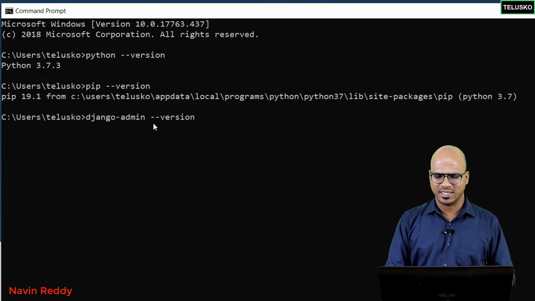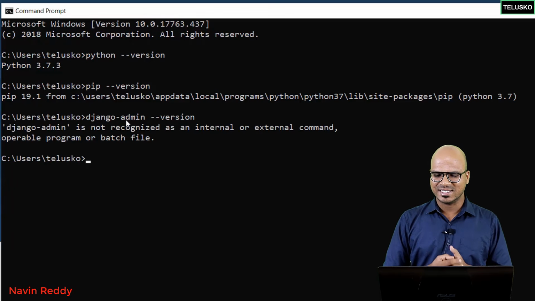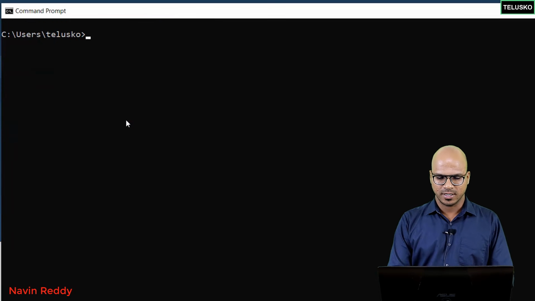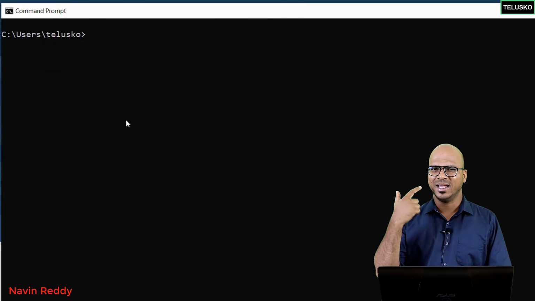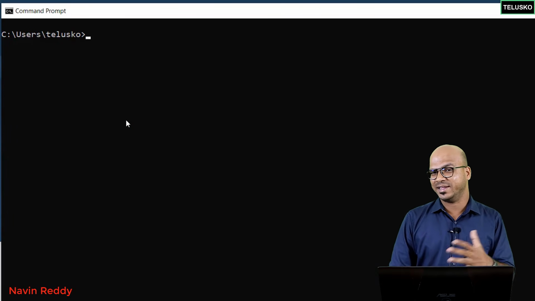That's the Django command you can use, and you can see it says there is no Django available. So of course we have not installed it yet. So we got Python, we got pip. Let's install Django. Now if you install Django here, it will be available for the entire machine.